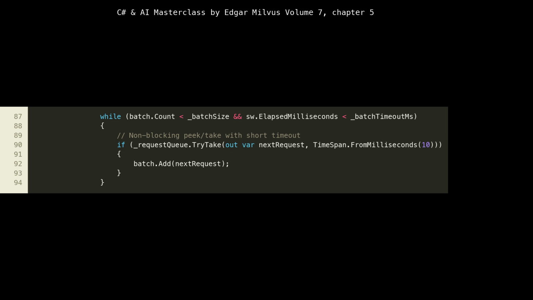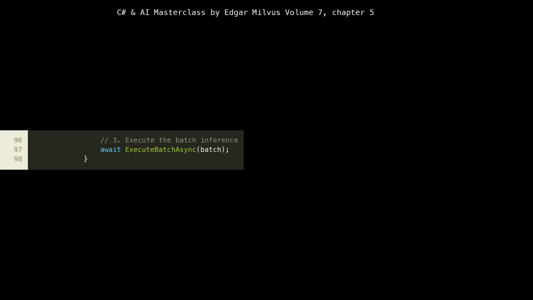After the batch filling loop completes, either because the batch is full or the timeout has elapsed, we call await ExecuteBatchAsync(batch), line 97. This offloads the actual model inference to another asynchronous method. By awaiting it, the ProcessBatchesAsync method will pause until the batch inference is complete, but it won't block the underlying thread. This allows the system to remain responsive and potentially handle other tasks if the ExecuteBatchAsync method itself involves I/O or other asynchronous operations.